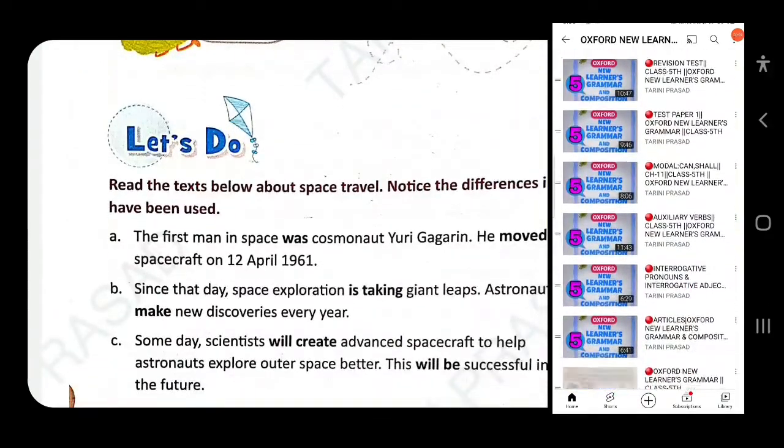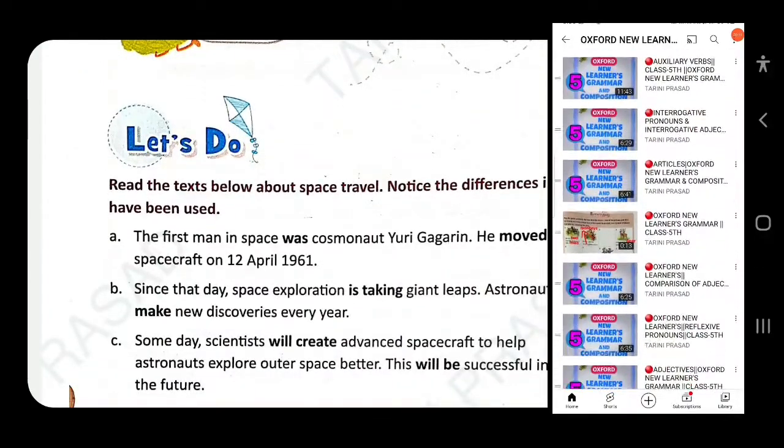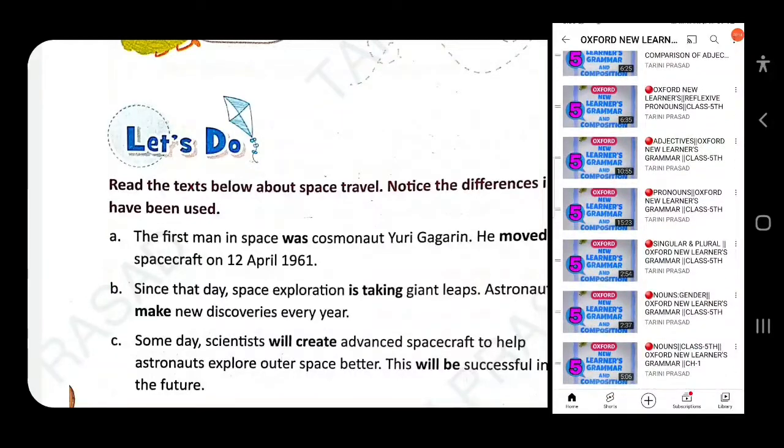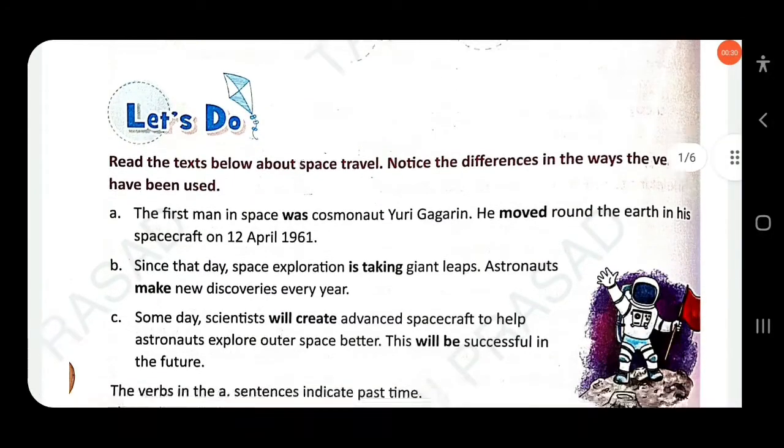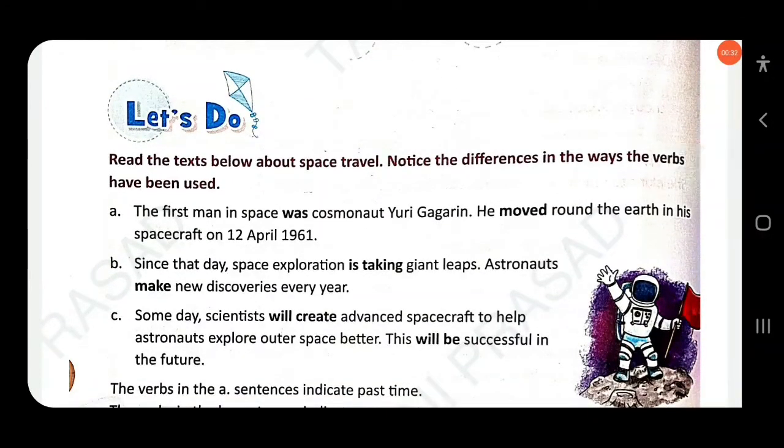Read the text below about space travel. Notice the differences in the ways the verbs have been used. The first sentence: the first man in space was cosmonaut Yuri Gagarin. He moved around the Earth in his spacecraft on 12th April 1961. Here the verbs were "was" and "moved". That means they represent the past time. The action happened in the past.